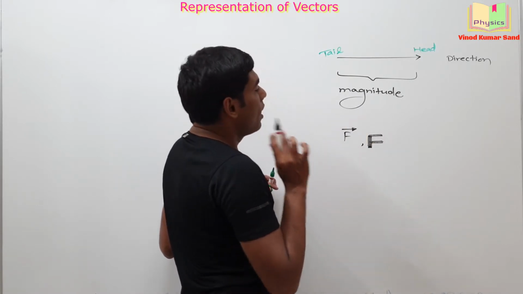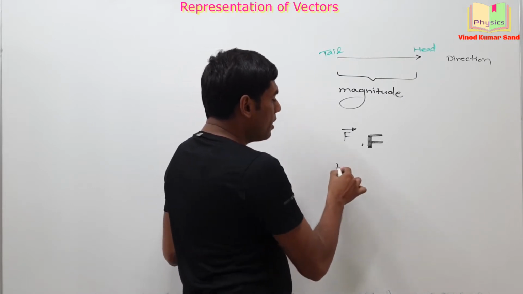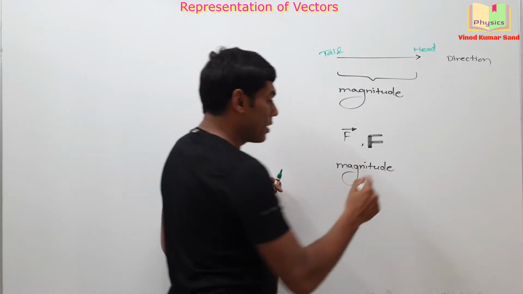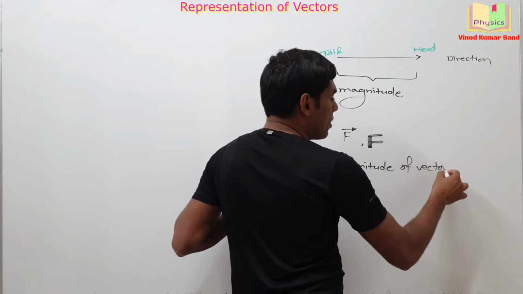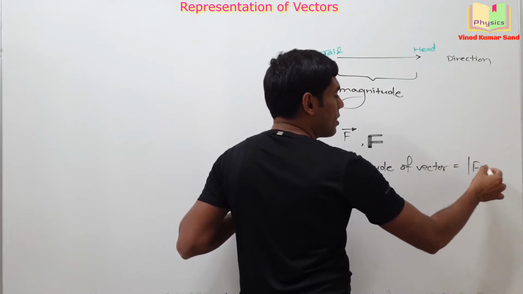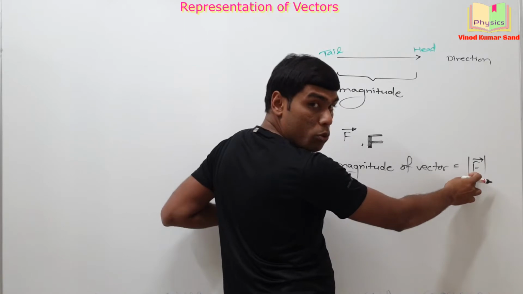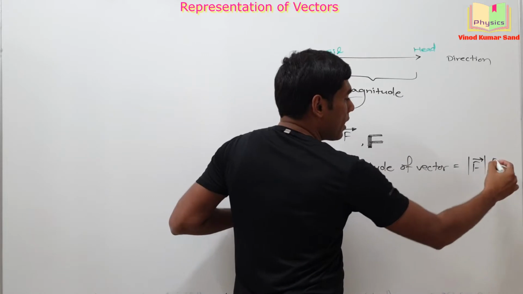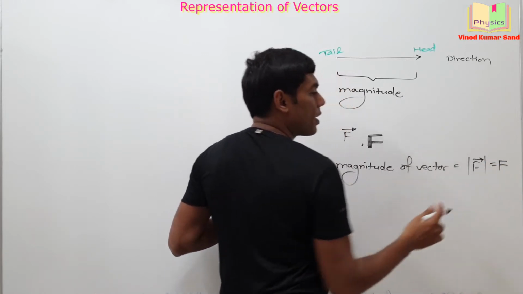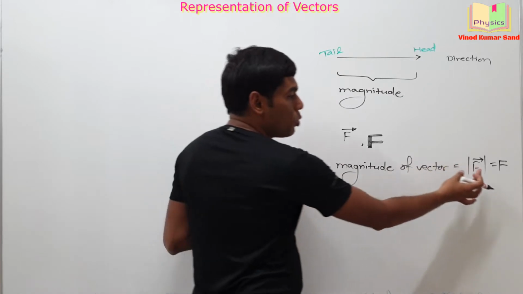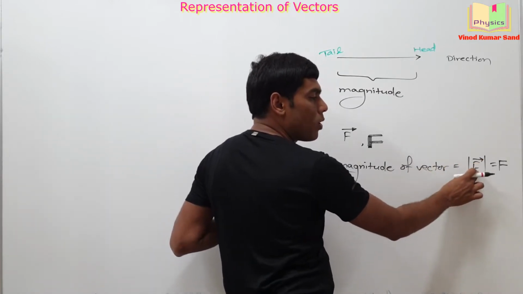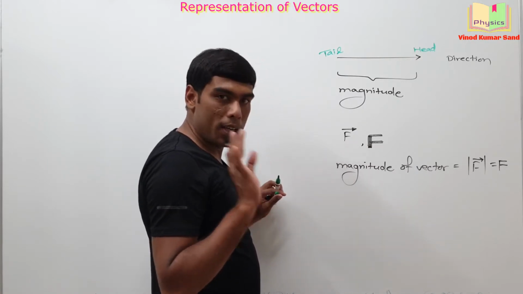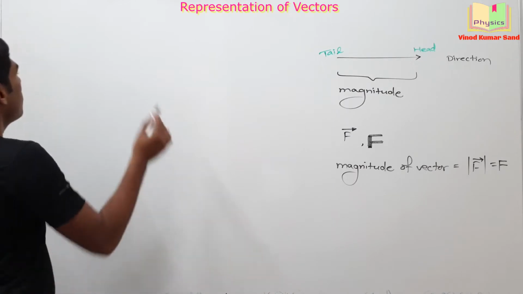Getting it? Now, the magnitude of a vector, if someone asks you, because every vector will have some magnitude, that will be represented by mod. Let's say you want to represent the magnitude of the force, then you will write it as modulus of the force vector, or it can be simply written as F. Getting it? Whenever you show such kind of representation, it means you are talking about the magnitude of that particular physical quantity.